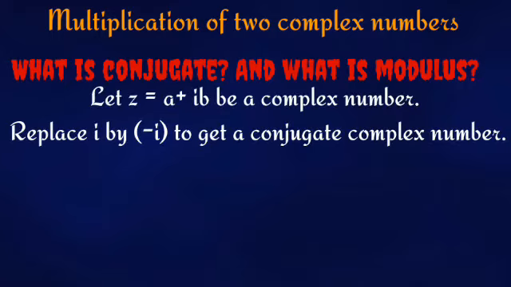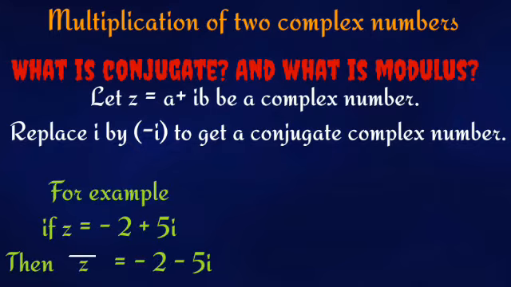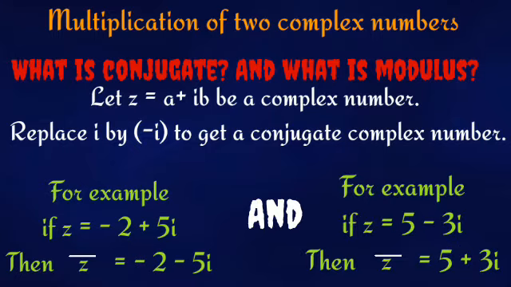Conjugate means the replacement of i by minus i in the given complex number. So in a given complex number, in the place of i, if I put minus i, then the complex number will be called the conjugate complex number of the given complex number. For example, if I take the complex number to be minus 2 plus 5i, then its conjugate complex number will be minus 2 minus 5i. And if I take the complex number to be 5 minus 3i, then its conjugate complex number will be 5 plus 3i.